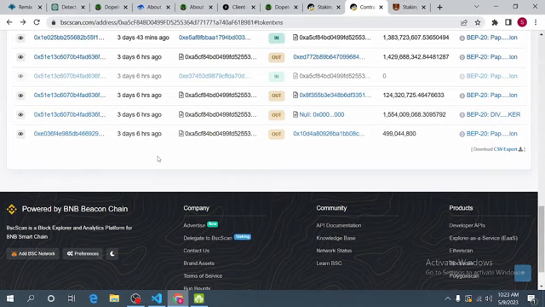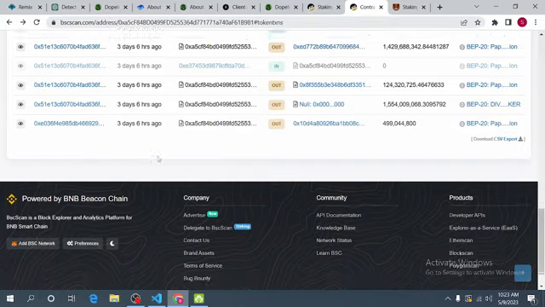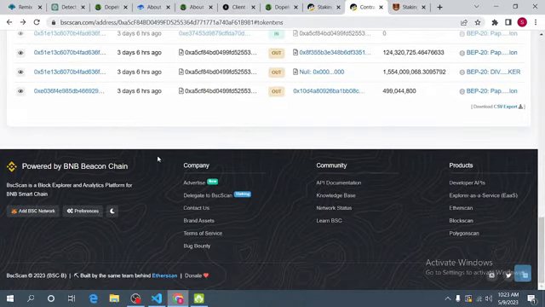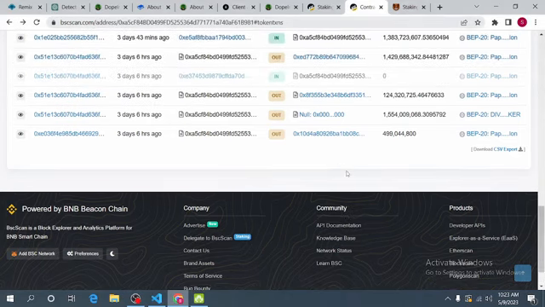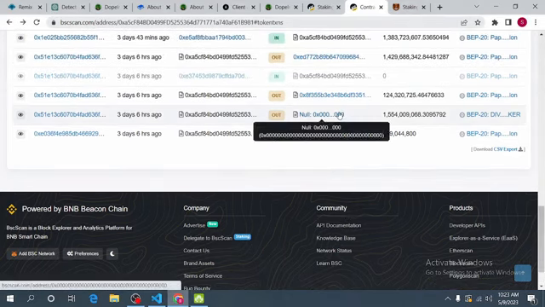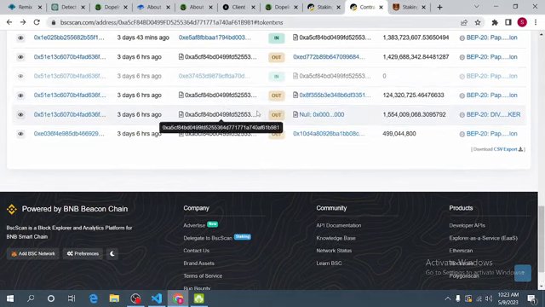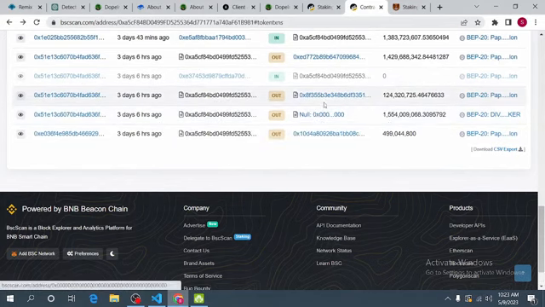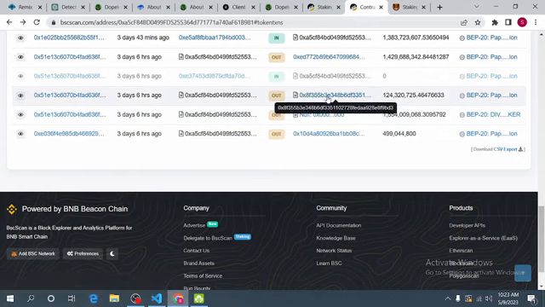Okay, I couldn't get the transaction that led to that particular hack. I think it has gone down. But what I'm saying is that the hack was actually done through a smart contract.